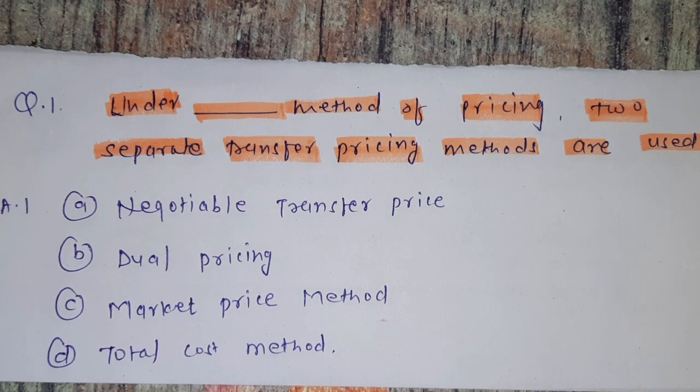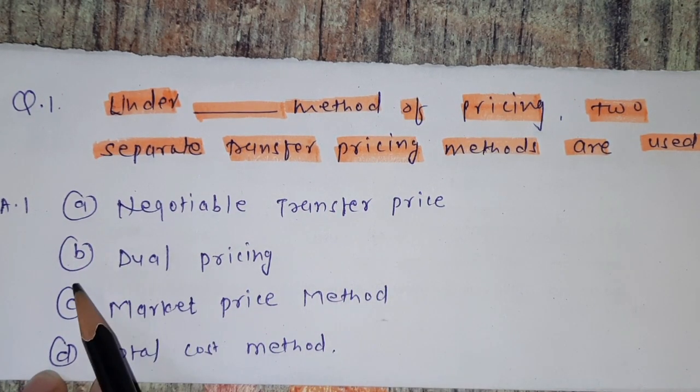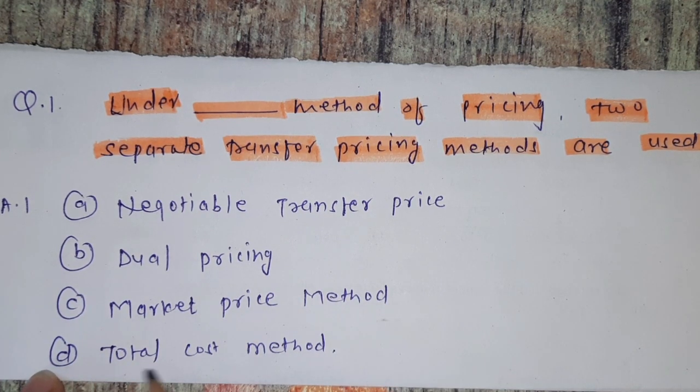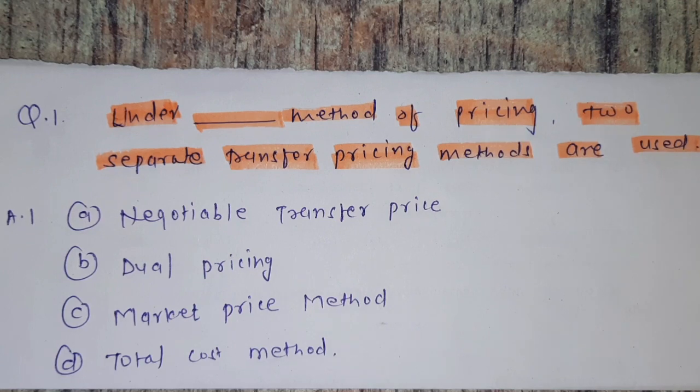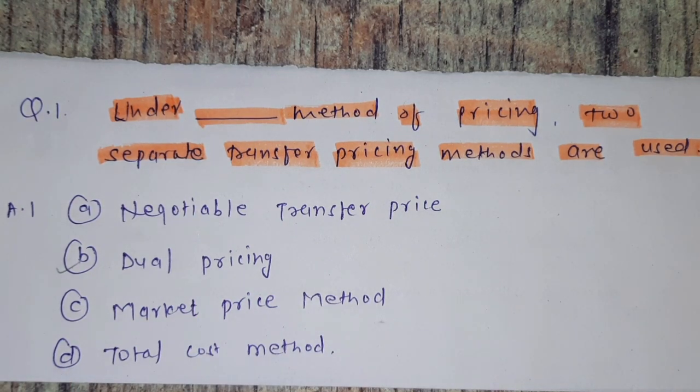Now we see the various options. Option A, negotiable transfer price. B, dual pricing. C, market price method. D, total cost method. So which is the correct option? It is the option B, dual pricing method. In dual pricing method, two separate transfer pricing methods are used. Now we see the next question.